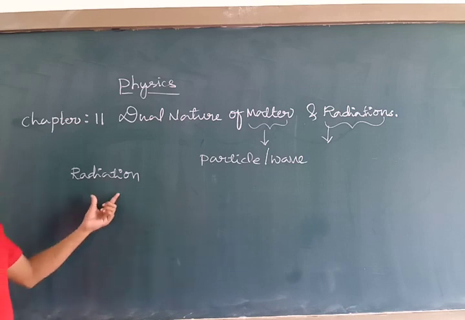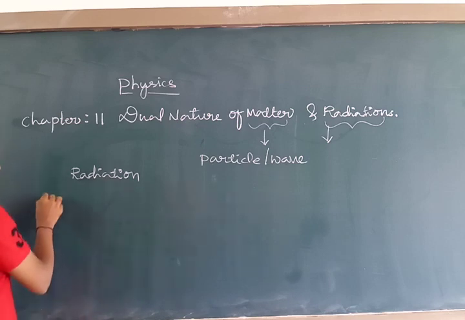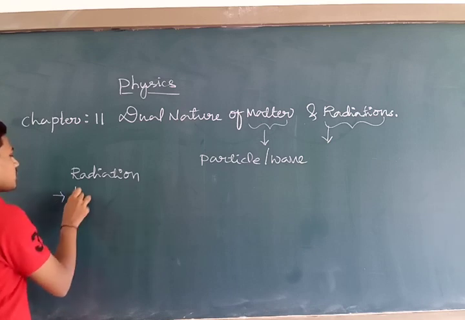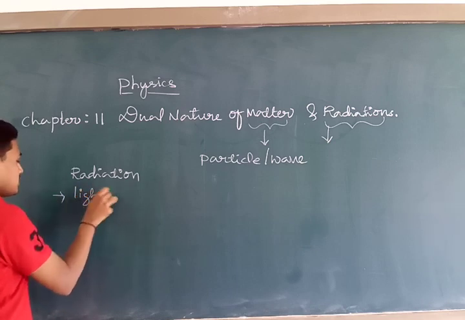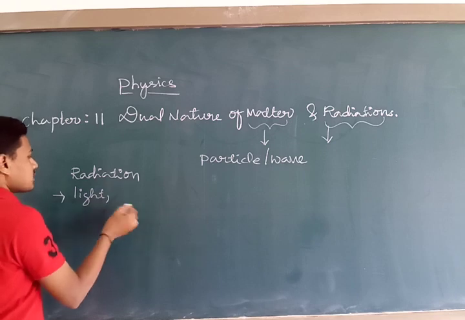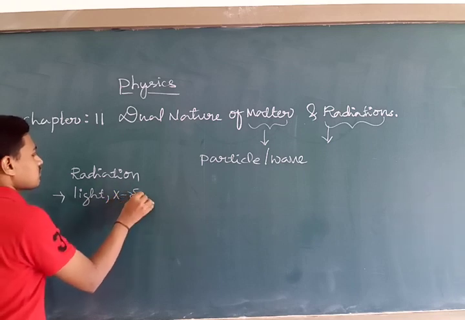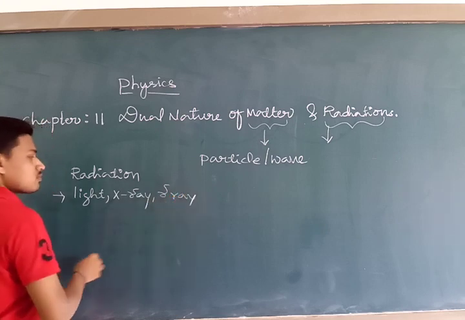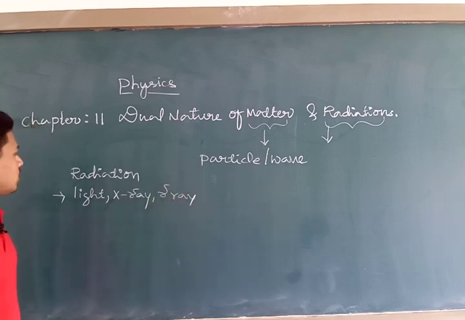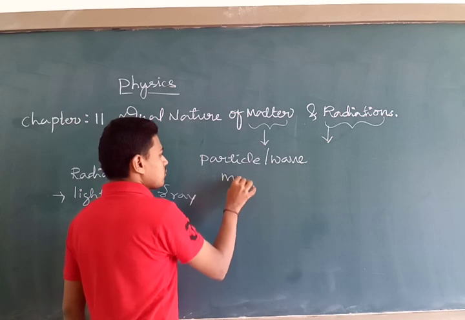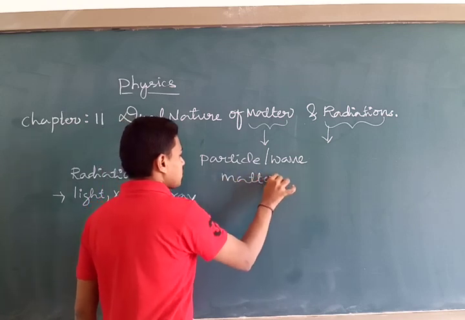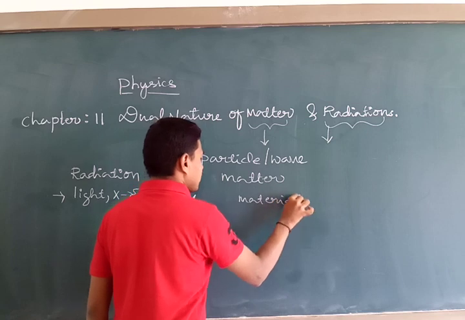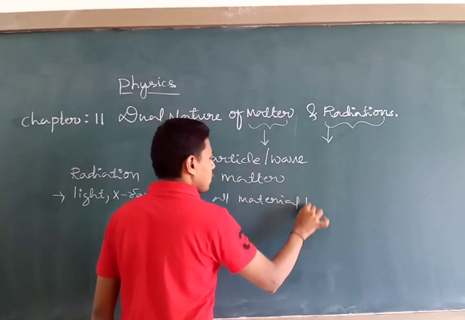Radiation is nothing but a form of energy, either light energy, X-ray, gamma ray, etc. And all material particles come under matter.